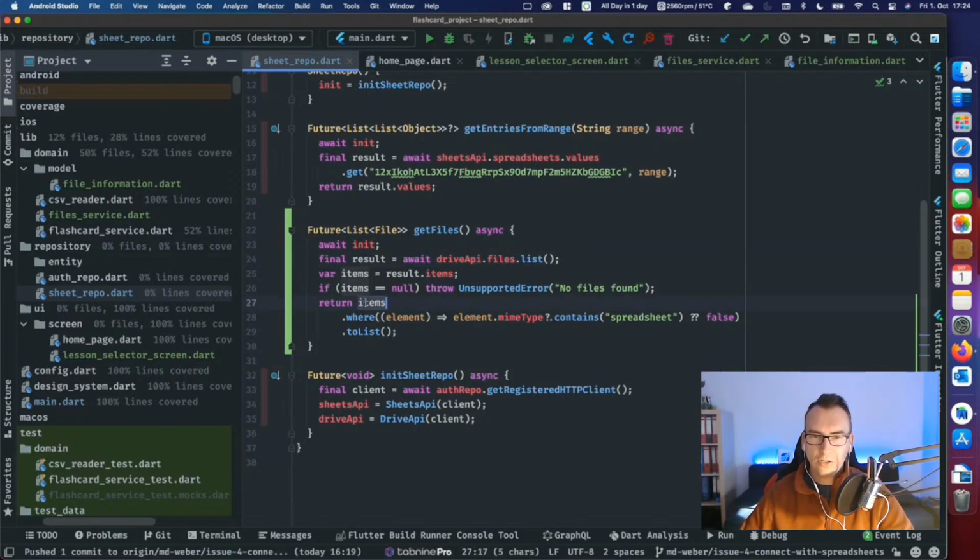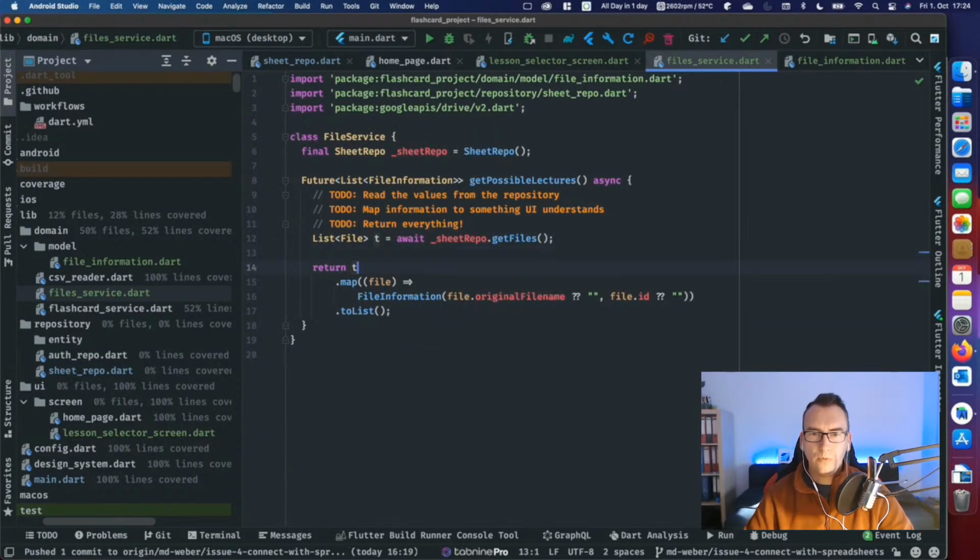We check each file, so this is not items, it's files actually, by the MIME type, and if the MIME type contains spreadsheet, then we return it and we get it to a list. So all spreadsheets are inside now. And then we just pass it into the service where we receive again all the files. We map these files into the file information that we had beforehand, and then we make it to a list.